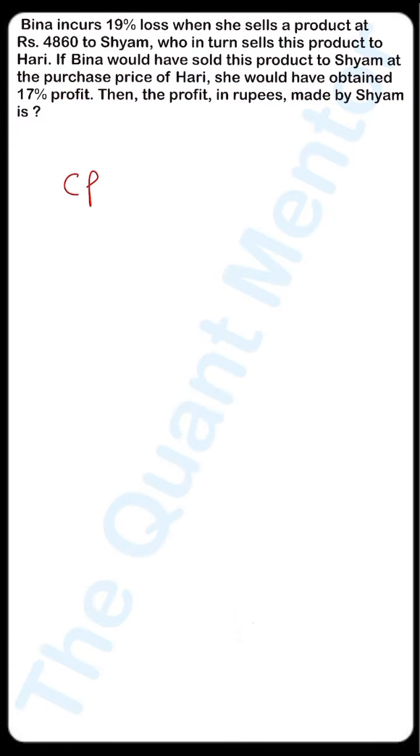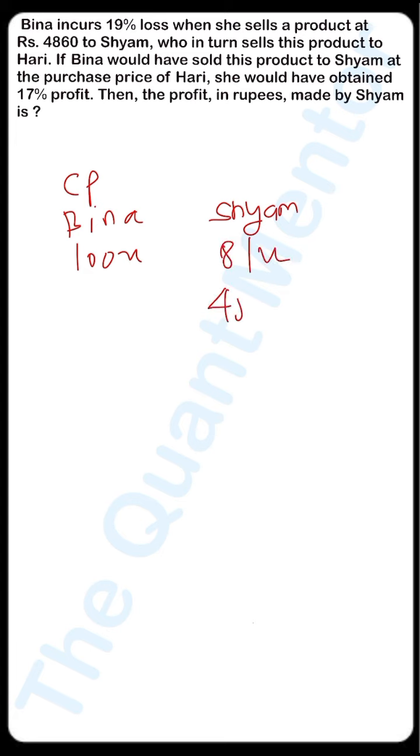Let the CP for Bina be rupees 100x. She makes a loss of 19%, so selling price is 81x. This has been given as 4860 in the question. So basically x is nothing but 60. So the cost price for Bina is rupees 6000.